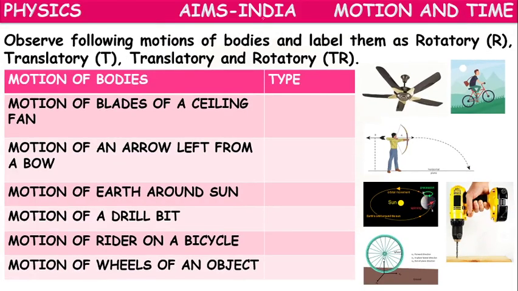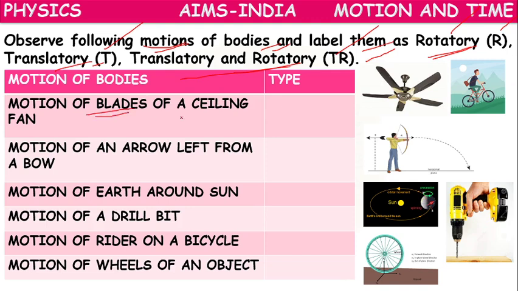Let's observe all these kinds of motions. Now the question is, observe the following motions of bodies and label them. If it is only rotatory motion, we label it as R. If it shows only translatory, T. If it shows both, TR.